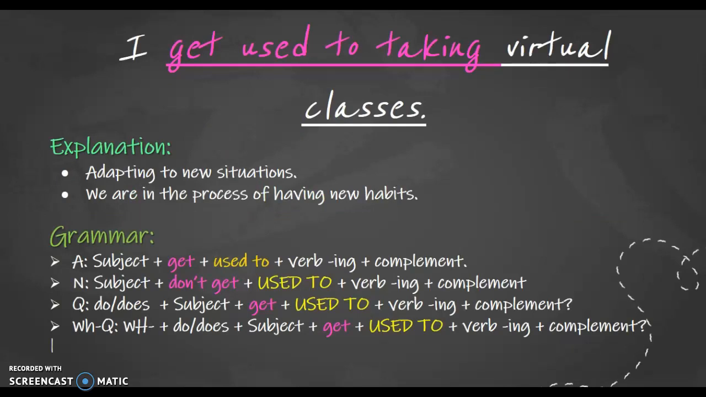We are going to use get used when we are going to talk about adaptation to new situations, okay? Or when we are in the process of having new habits, okay? In this case, we are going to talk about simple present. Different to the previous ones, this can be used with different tenses. We can talk with get used in simple present or in simple past or in future. It doesn't matter. The main thing here is having get used, okay? Similar to the previous one, the main verb is going to be with ing, okay?